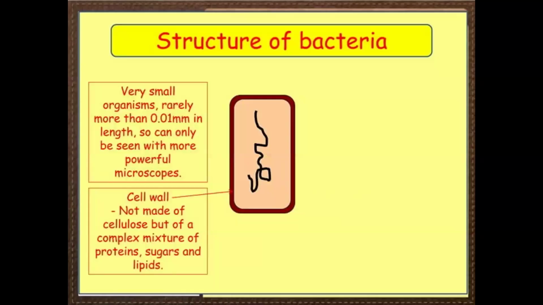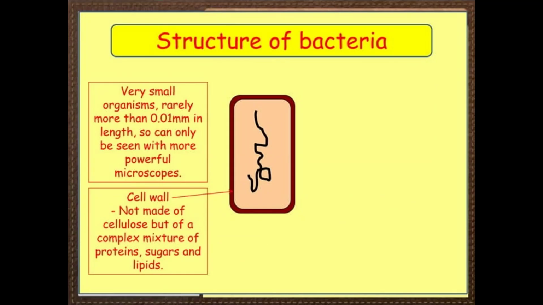What is the composition of the fungal cell wall? Is it cellulose or not? It's not made out of cellulose. It is made up of chitin, right? The fungal cell wall is made up of chitin, and the plant cell wall is made up of cellulose. The bacterial cell wall is not made up of cellulose but of a complex mixture of proteins, sugars and lipids.